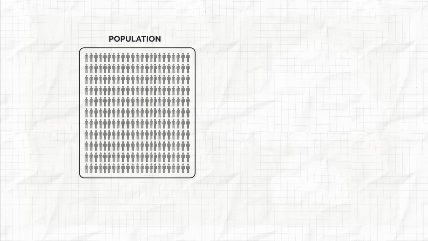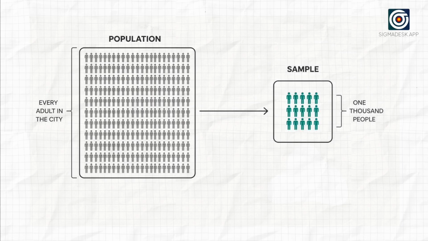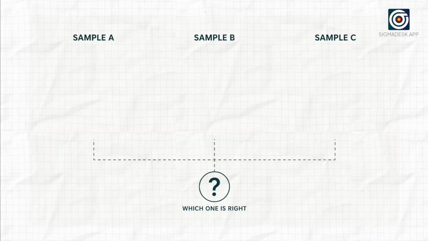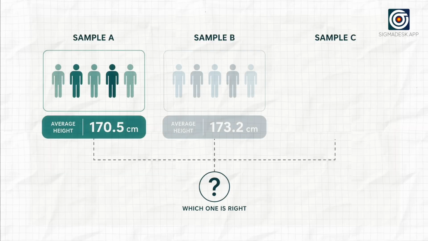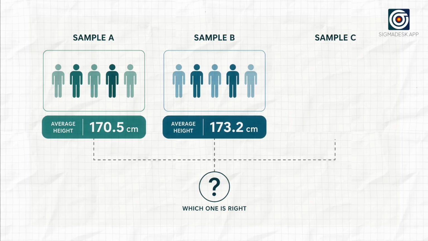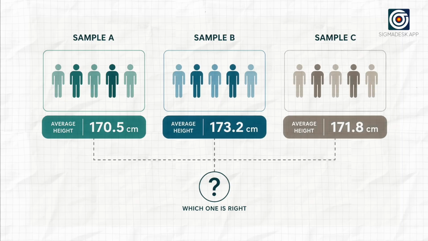Suppose you want to know the average height of every adult in your city. Measuring all of them is impossible, so you measure a sample, let's say 1,000 people, and calculate their average instead. But the problem is that this average depends on which people happen to land in your sample group. A different 1,000 people would have given a different average. On its own, the sample mean says nothing about that uncertainty, so it looks more exact than it really is.